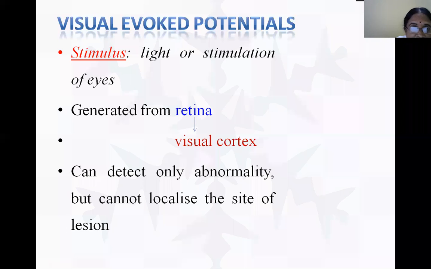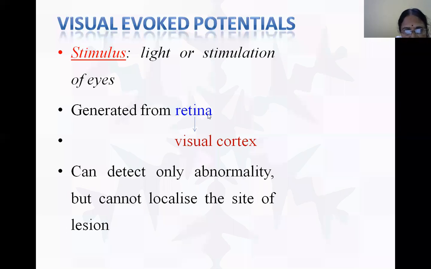Visually evoked potentials: the stimulus is light or any other stimulation of the eyes. You make the patient sit and connect the electrodes to the occipital region. We have a stimulator, a monitoring device and an amplifier. First there is light stimulation of the eyes, and the stimulus reaches the retina.